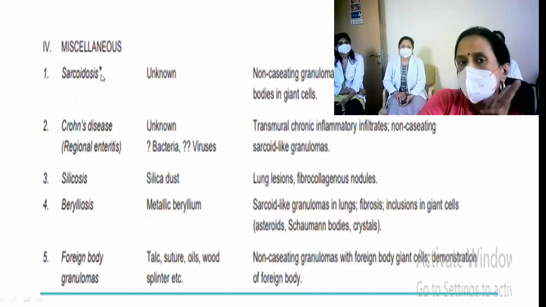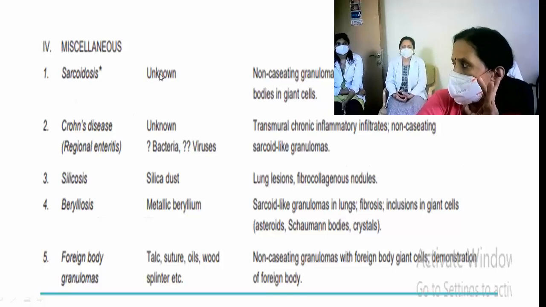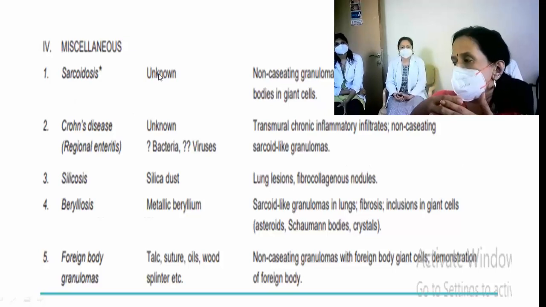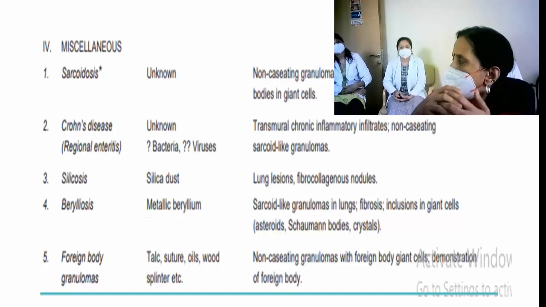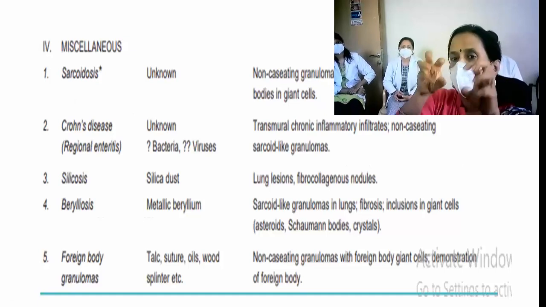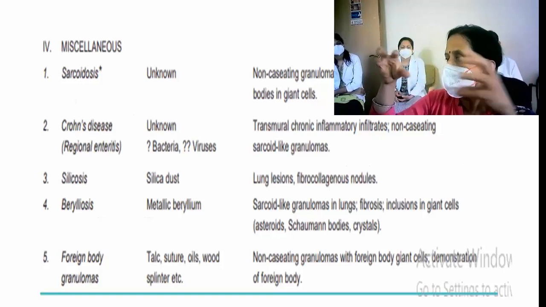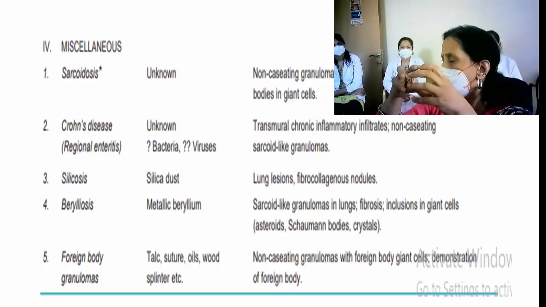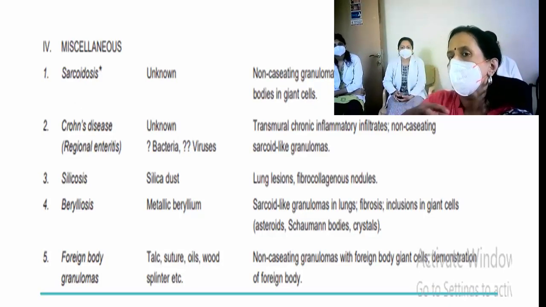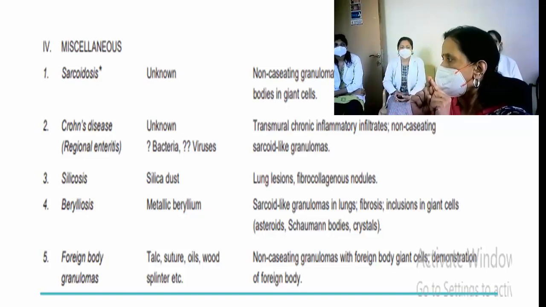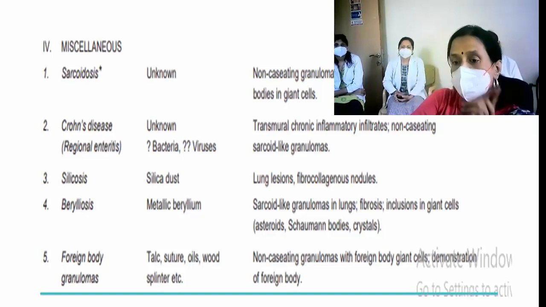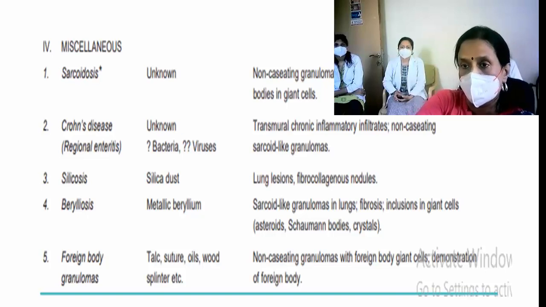Examples for granulomatous lesions: sarcoidosis. So sarcoidosis, what is the etiology? Unknown etiology. Very nice granulomatous lesions here, but the difference is these are non-caseating granulomas, and the granulomas are all discrete. They do not conglomerate. There is no confluent granulomas. They don't join together. And what did we see at the periphery of granulomas in tuberculosis? Any other even before fibrosis? Lymphocytes. So we do not see lymphocytes here. They are called naked granulomas.